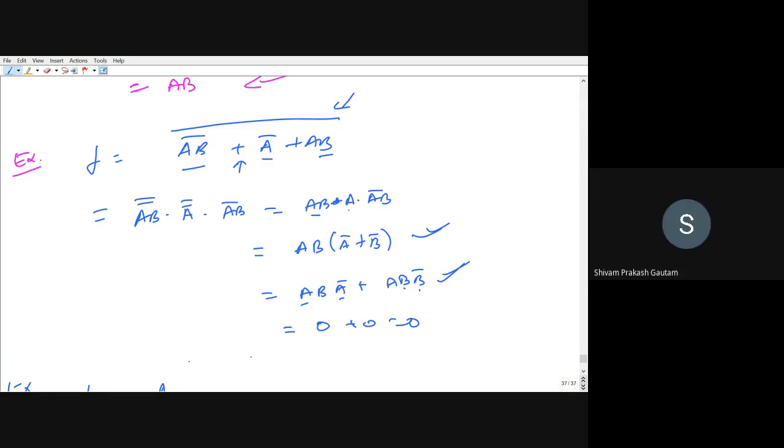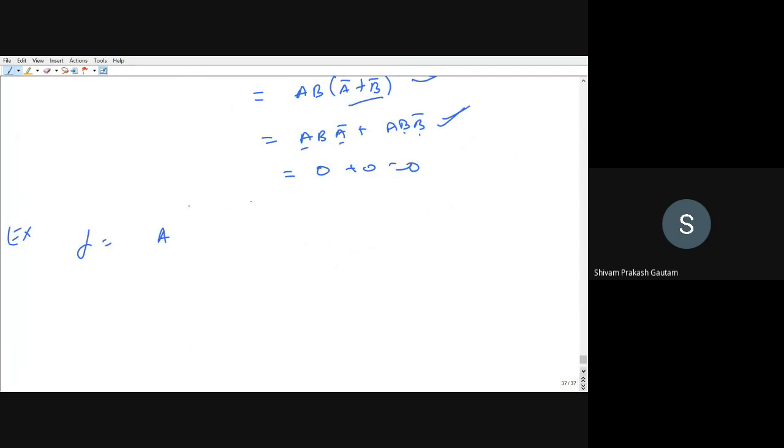See, A, B into A. So this is the same term. A into A, we have seen A into A can be written as A itself. And this is A, B whole bar. So I have applied De Morgan. So this is A bar plus B bar. Okay, sir. Understood.